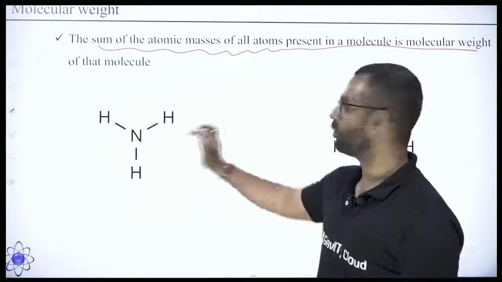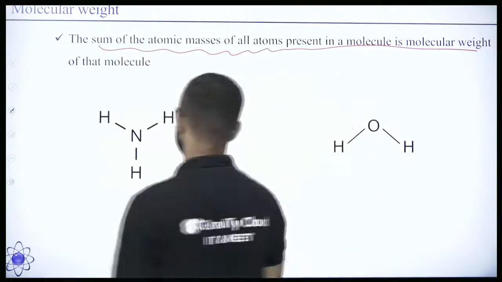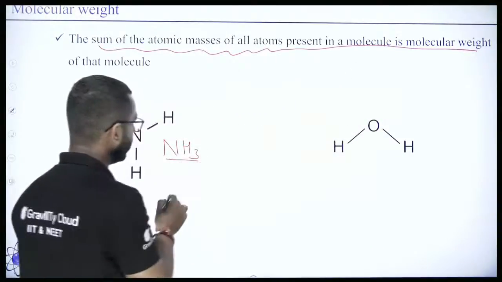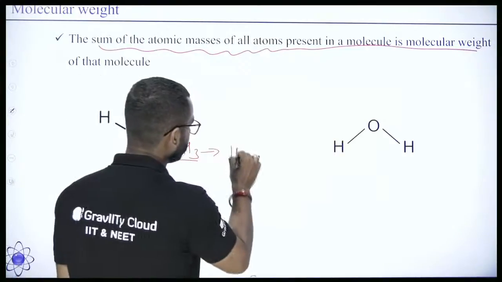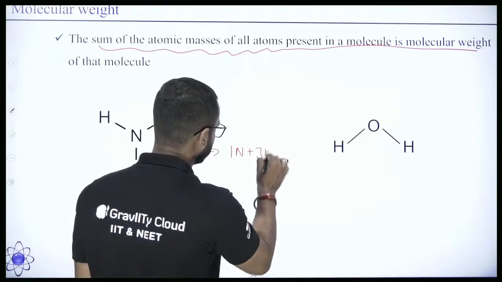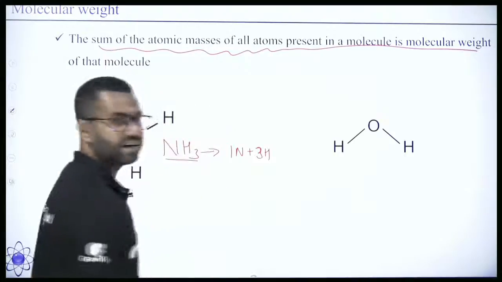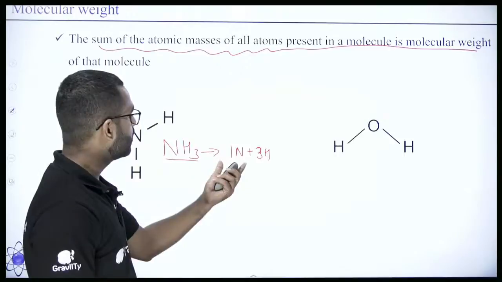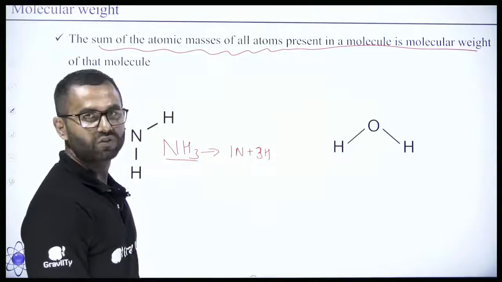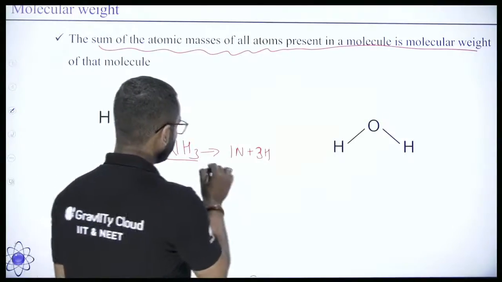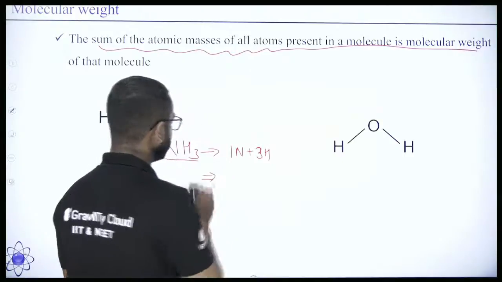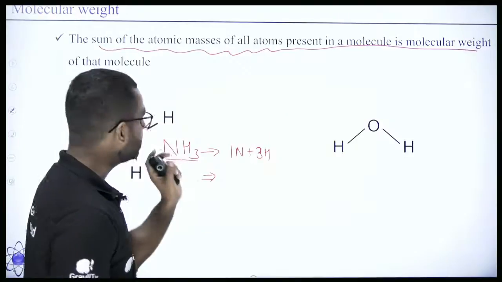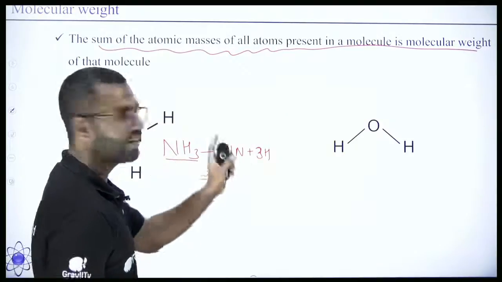If you take the example of ammonia, NH3. Now NH3 has 1 nitrogen plus 3 hydrogen. One molecule of ammonia has 3 hydrogen atoms and 1 nitrogen atom. So we can calculate the molecular mass of the ammonia molecule by adding the atomic masses of nitrogen and hydrogen.